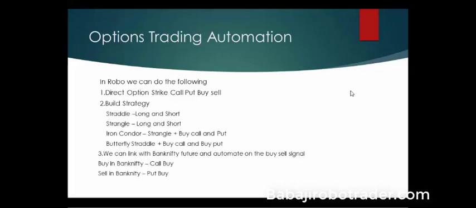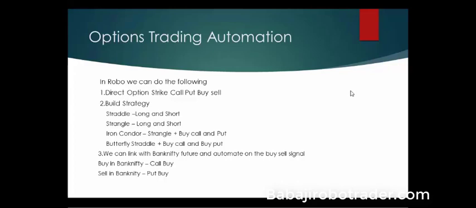Then second thing, we can build strategies. What are the strategies we can build in the algo? First are straddle, strangle, iron condor and butterfly. I will go one by one. The straddle is the same strike price where you take both long or short. In our robo, we can take both long or both short also. You can sell and buy at the same time.